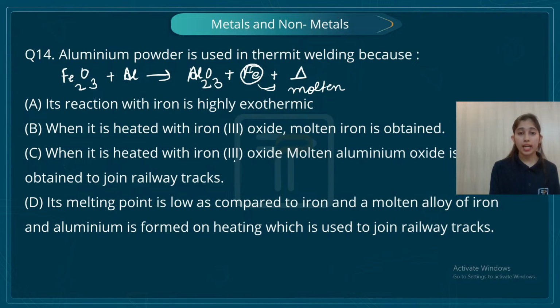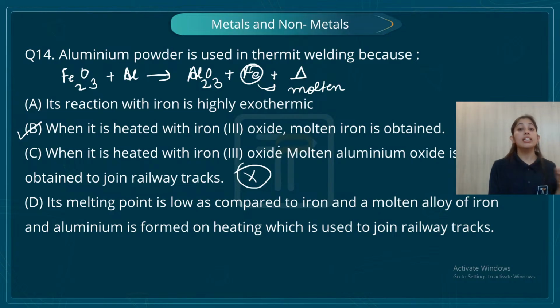When it is heated with iron(III) oxide, molten aluminium is obtained, which is used to join railway tracks. No, molten iron is obtained. This is not correct. Its melting point is low as compared to iron, and a molten alloy of iron and aluminium. No, no molten alloy is formed. So, which is the correct option? This one, B. When it is heated with iron(III) oxide, molten iron is obtained. This is the correct option.